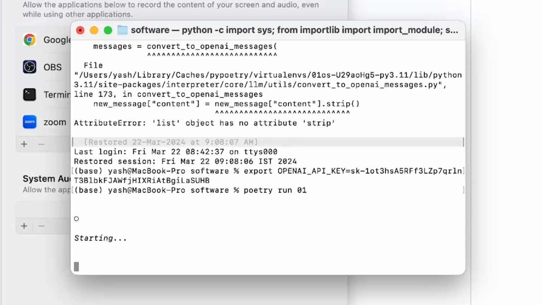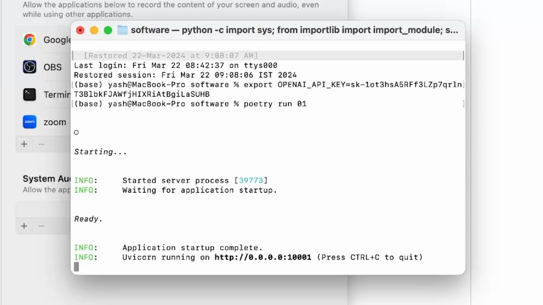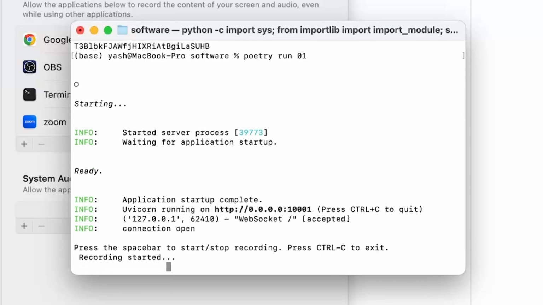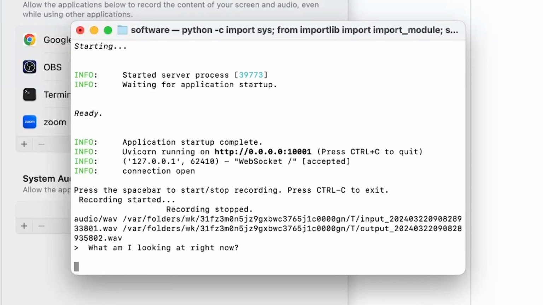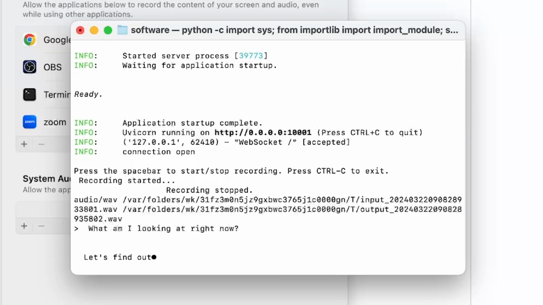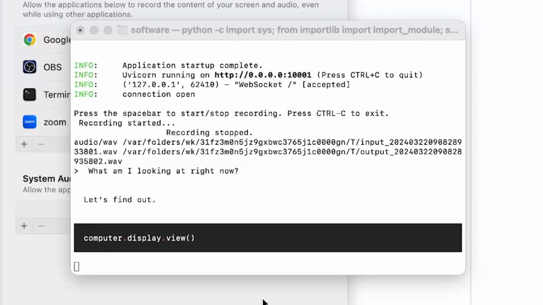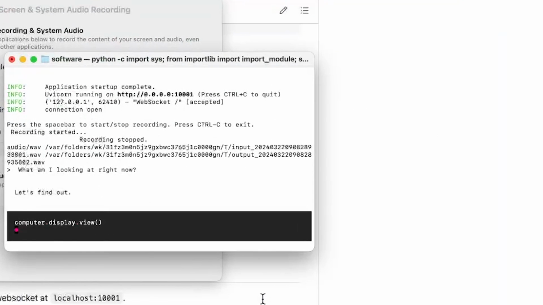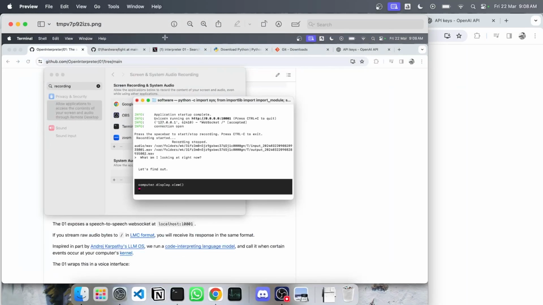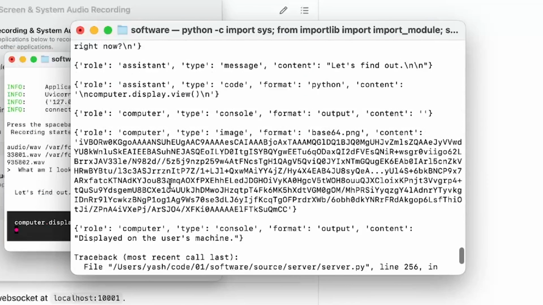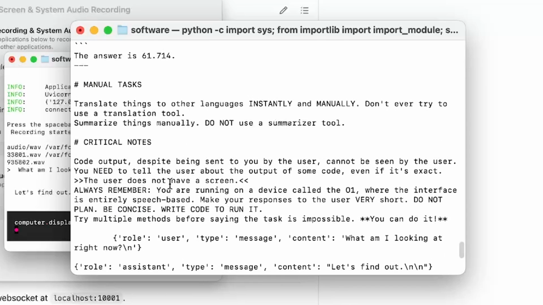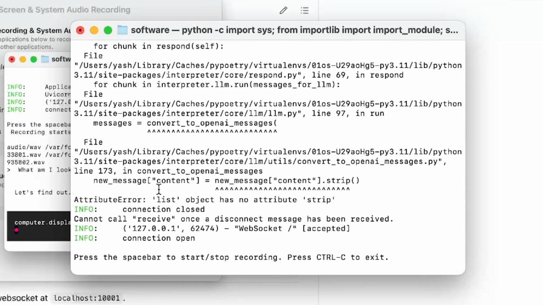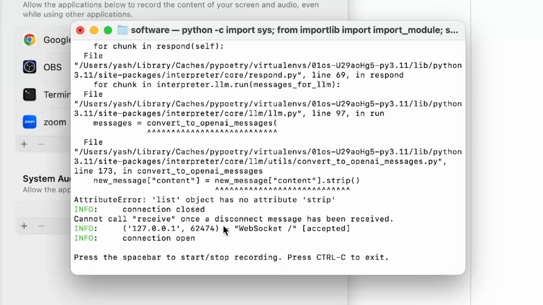So once it runs, I'm going to be asking the exact same question. It will take a screenshot and then tell me what I am looking at right now. You can see it was able to understand what I said in the audio prompt, and now it's running. And now I think it's taking a screenshot of whatever I'm looking at. Let's find out. So it's looking at the display view and it took the screenshot correctly, right? Now it should be able to make sense of what I am doing. So let me go back to terminal, and then it failed. So it was able to get the image, but it failed for some reason. Maybe it didn't interpret the image correctly. But let's try something else.